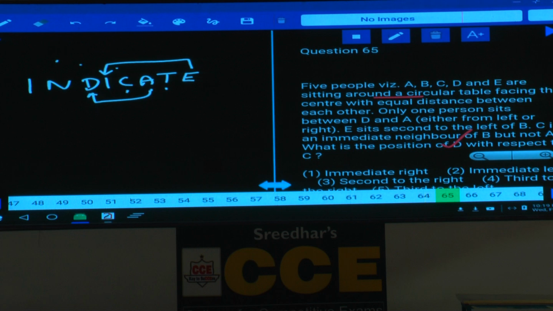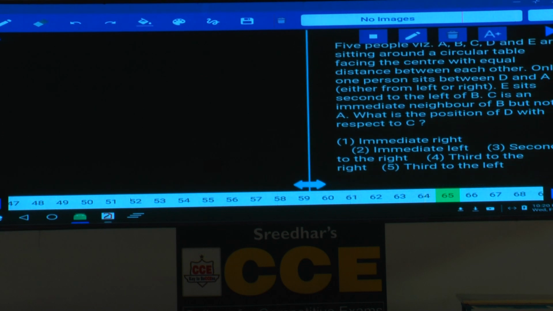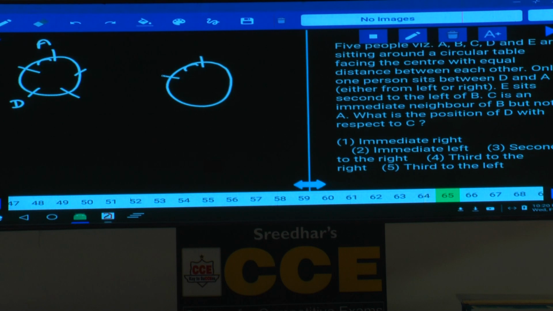Then question number 65. Now this question number 65 is based on circular arrangement. Now how many people are there? There are 5 people seated around a circular table, 1, 2, 3, 4, 5. Let us take these 5 persons seated like this, and only one person between D and A. If D is here, only one person between D and A can be here. That is the first possibility. Then what is the second possibility? 1, 2, 3, and 4, 5. If D is here, one person between D and A will be here.